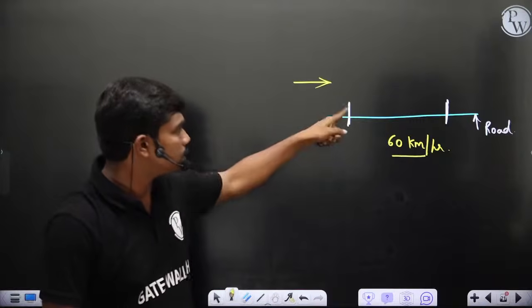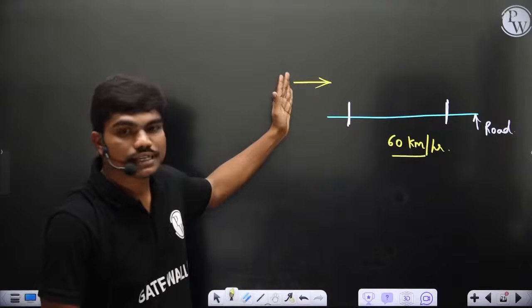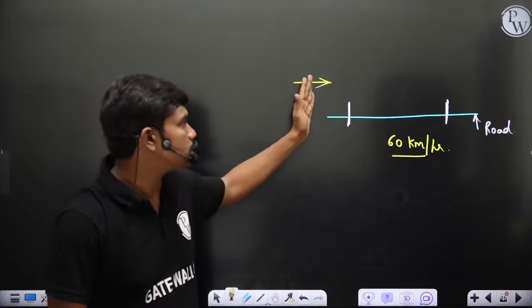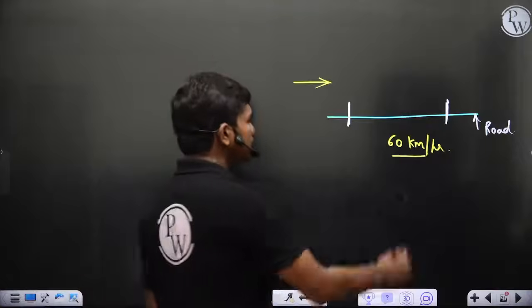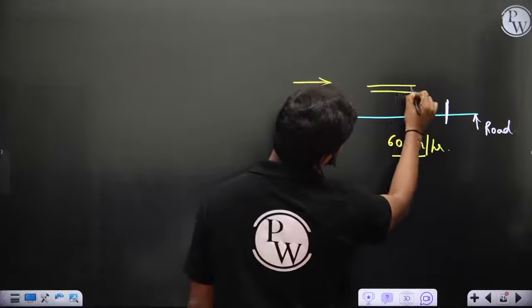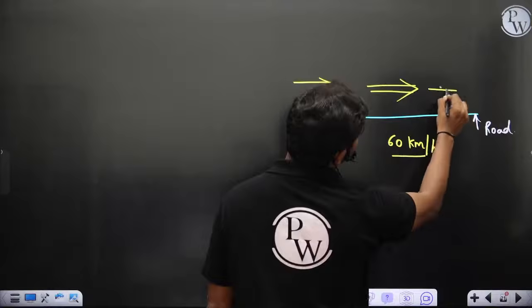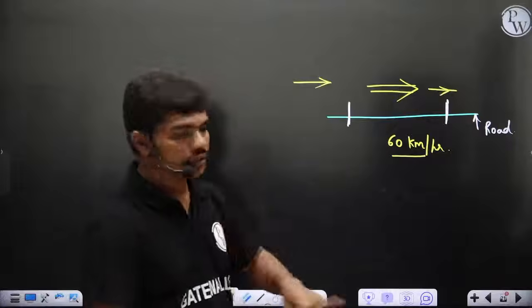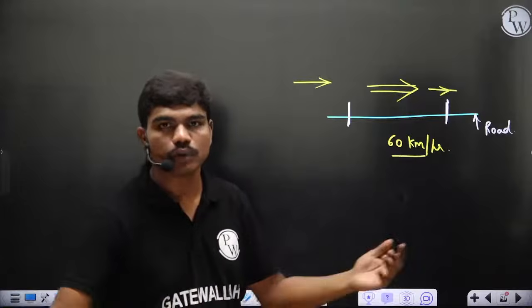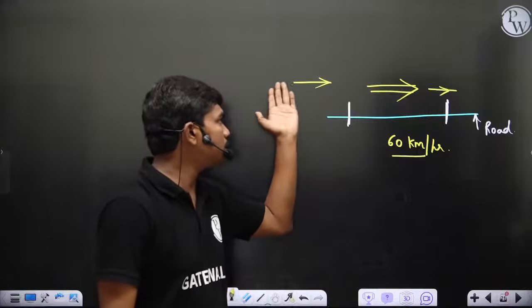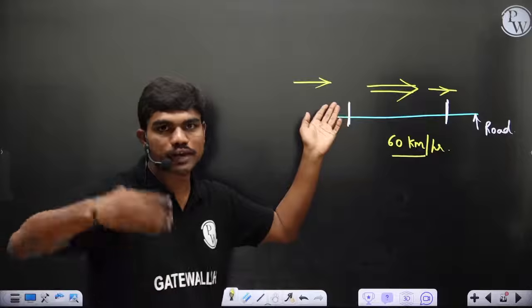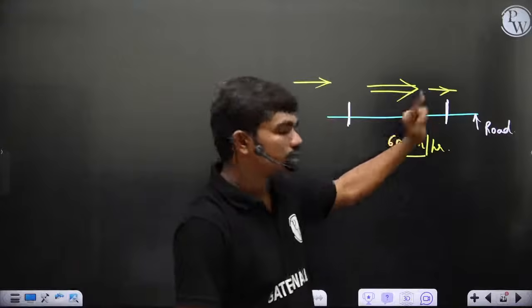Okay, and citizens are clever enough. By the time they know there is a speed gun here, by the time they come here, they'll slow their vehicle and make sure the speed of the vehicle is below 60 so that this gun does not capture the vehicle. Similarly, in between they drive very fast again, and by the time they come here again they'll drive slow so that they don't get caught between these two speed guns. Yes or no? This is what people do generally. So if you have a speed gun here, then when you come close to the speed gun, you will decrease the speed of the vehicle so that you don't get caught by the gun. Similarly, the same thing happens here.